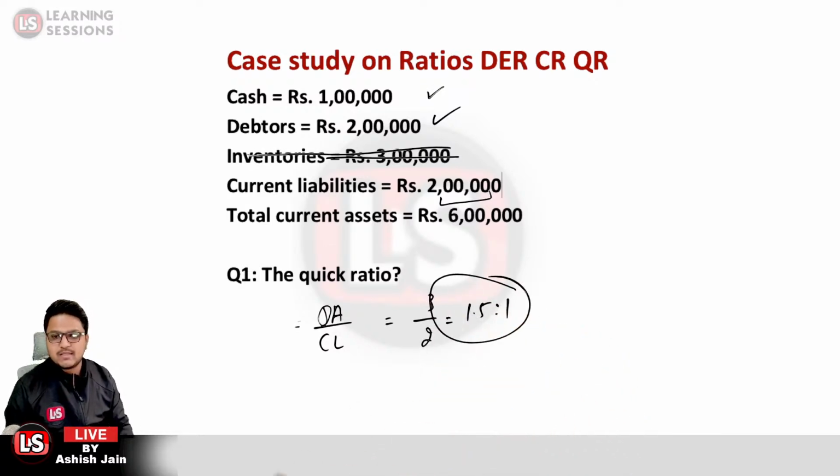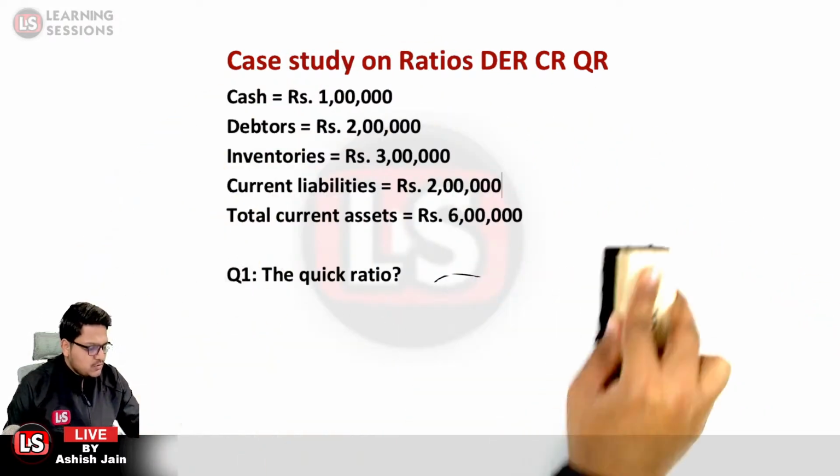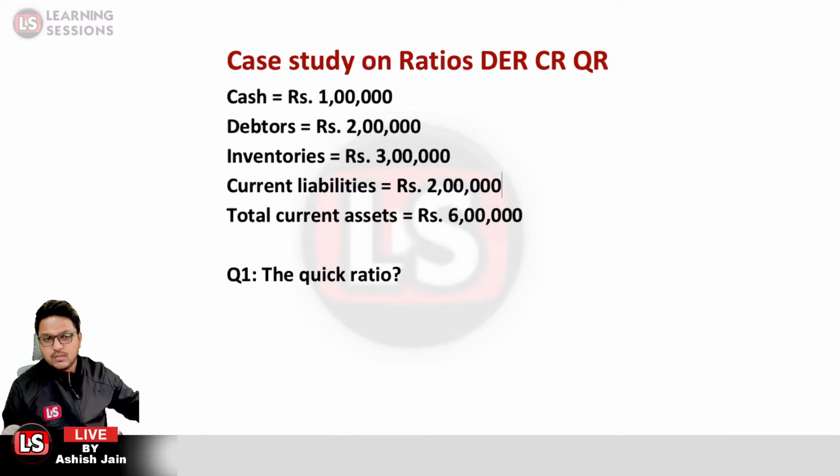Rahul Singh Rajput has answered correctly at the earliest. So that was quite simple. Liquidity ratios just tell us whether we would be able to repay our short-term obligations or not.